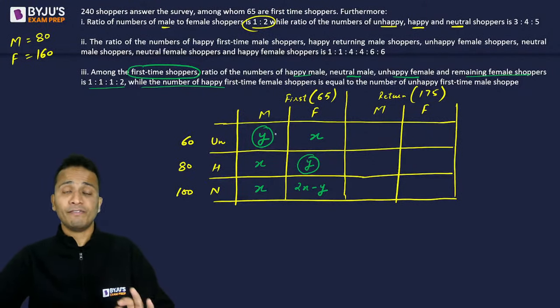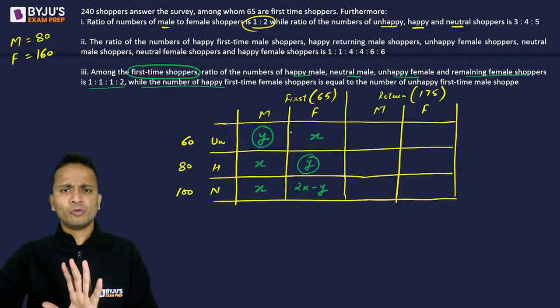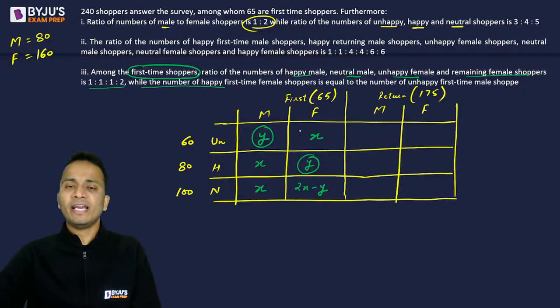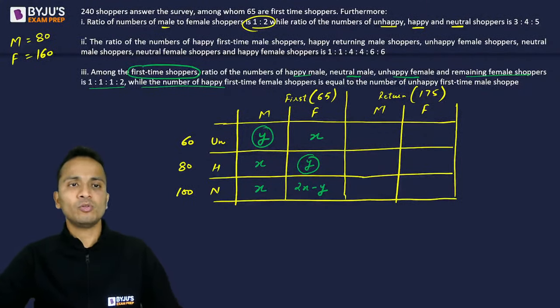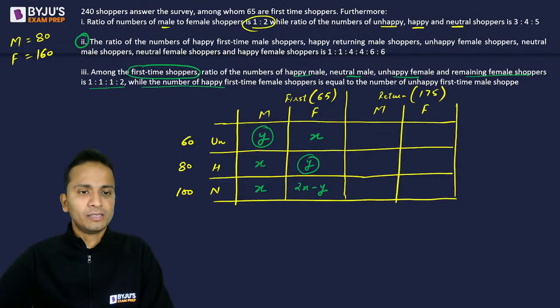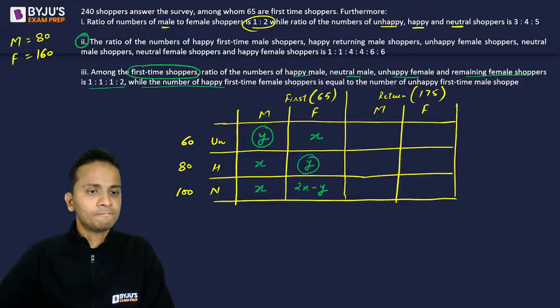That is already given in the third statement. Okay. On the basis of this, अभी मेरे पास कोई डेटा नहीं आएगा. It's just that x and y की terms में एक equation आ जाएगी. Let's not do that, but let's go back to the second statement. The ratio of number of happy first time male shoppers. Wait, I'll change the color of the pen.